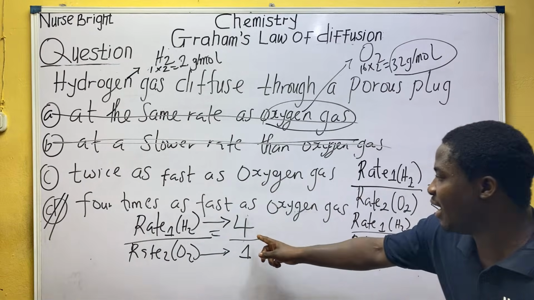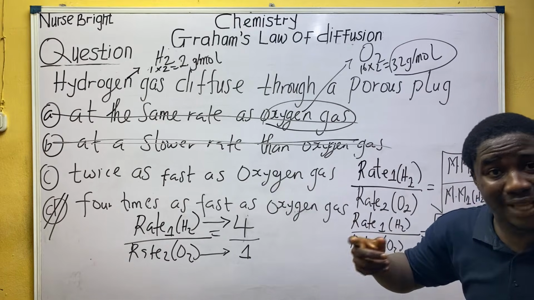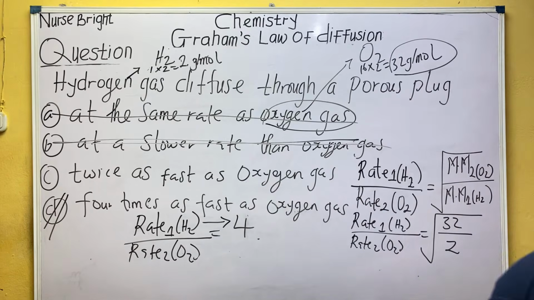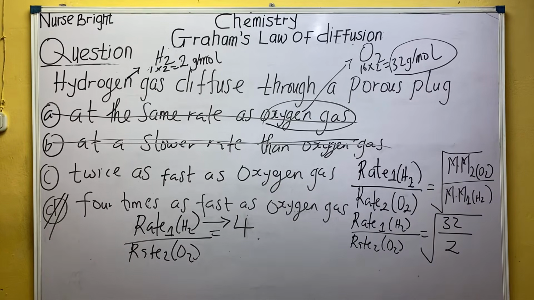Class, is it making sense? Hydrogen will diffuse 4 times, not 2 times, as fast as oxygen gas. Are you getting the point? So that's how it works.